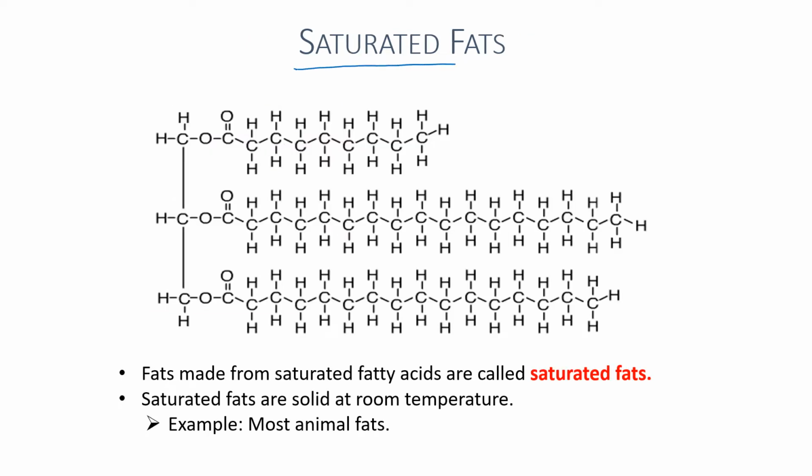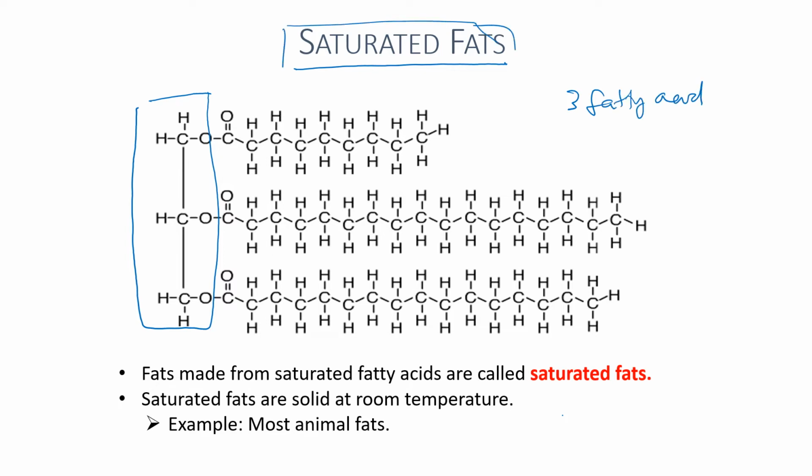Alright, so saturated fats. Saturated fat is made up of one glycerol attached to 3 fatty acids. Because we are looking at saturated fats, the fatty acids which are the component of the saturated fat have to be saturated fatty acids.